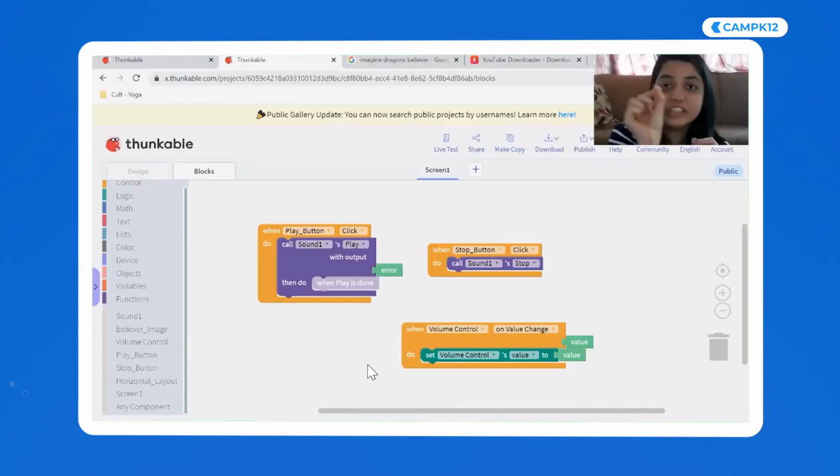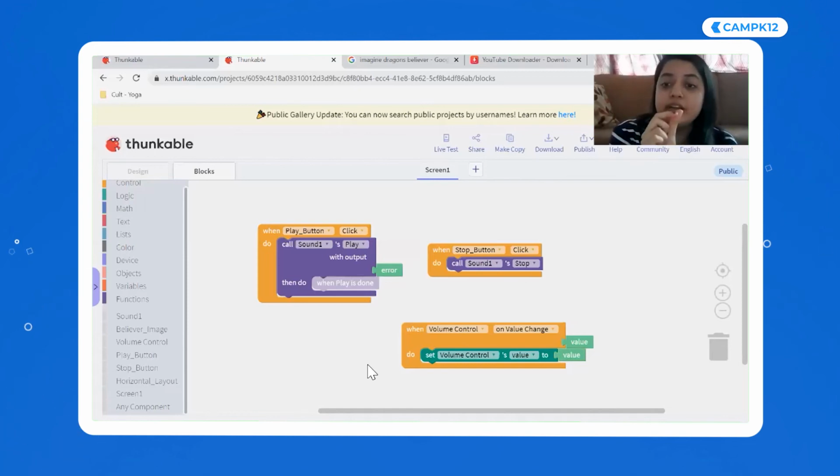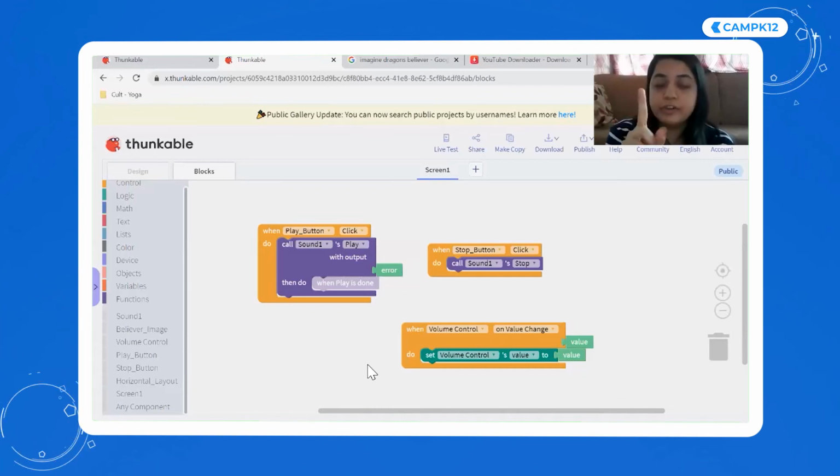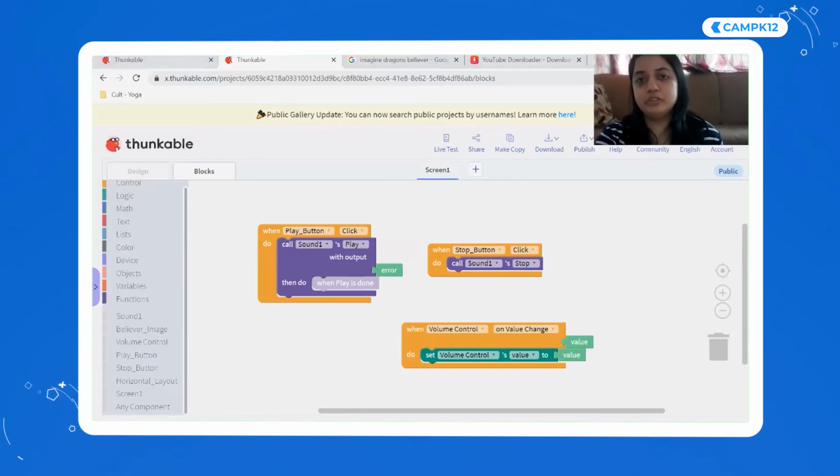When I change the volume, it goes from 0 to something, right? So when you change the volume control, wherever it is, keep the sound volume at that value. For example, on a scale from 0 to 10, if I keep the control at 5, the volume of my sound should also be at 5. So we are just picking up the value and applying the same value to the sound.